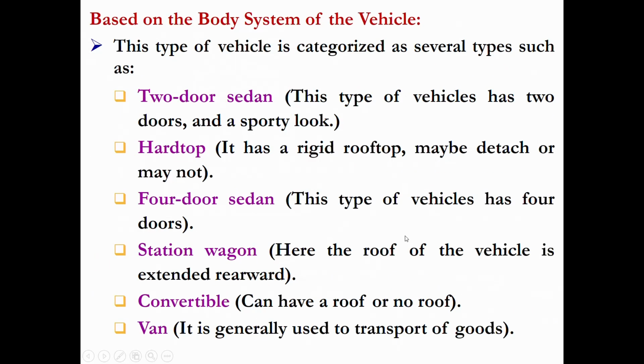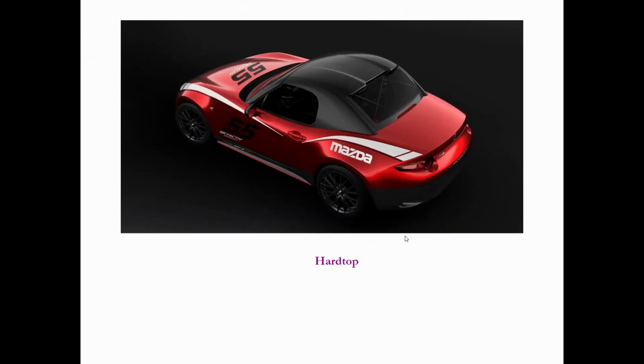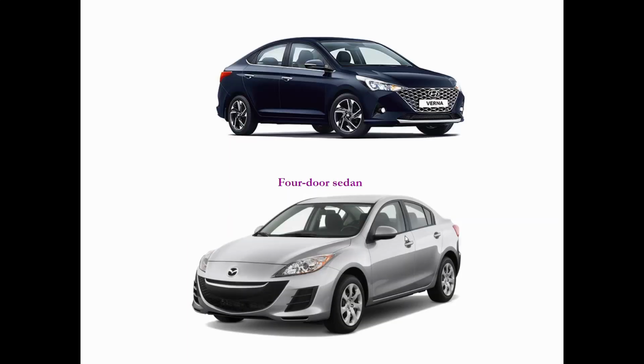Then based on the body type of the vehicle, we can classify that into two-door sedan, hard top, four-door sedan, station wagon, convertible, and van. Here you can see the two-door sedan, which has only two doors instead of four doors, which are very common in the market. This is a hard top type of vehicle. Then the four-door sedan, which is very common everywhere. It will have four doors.